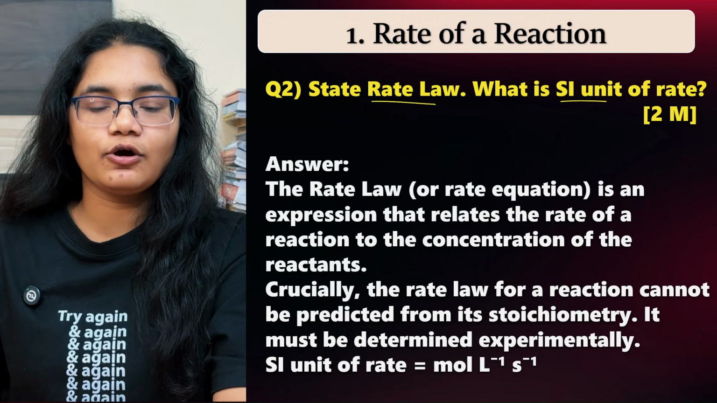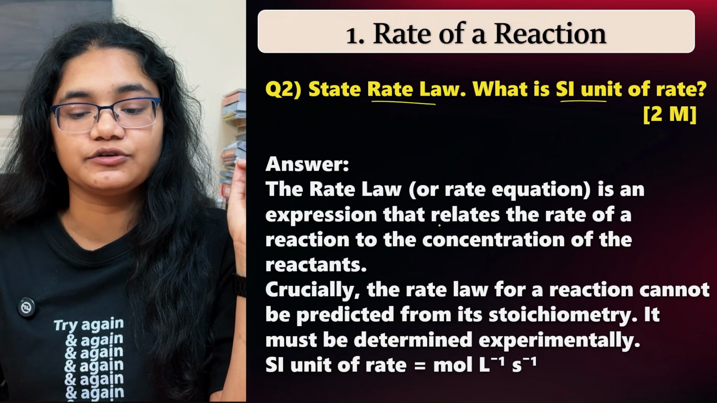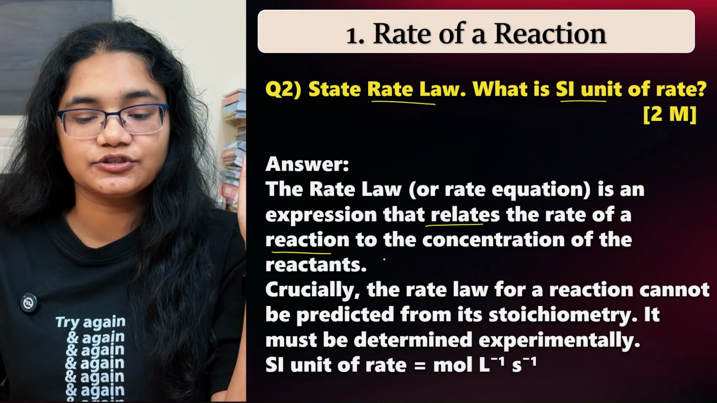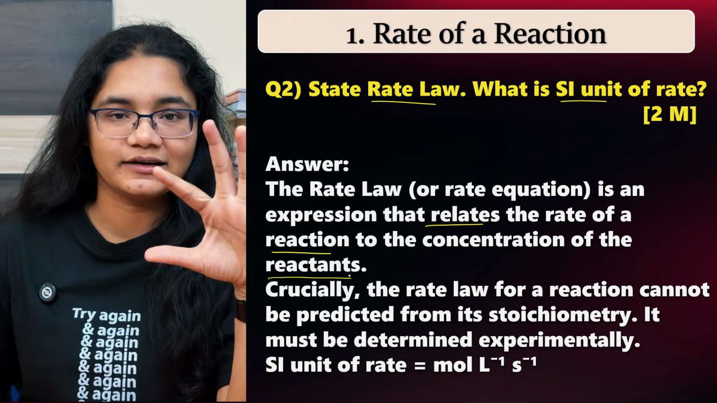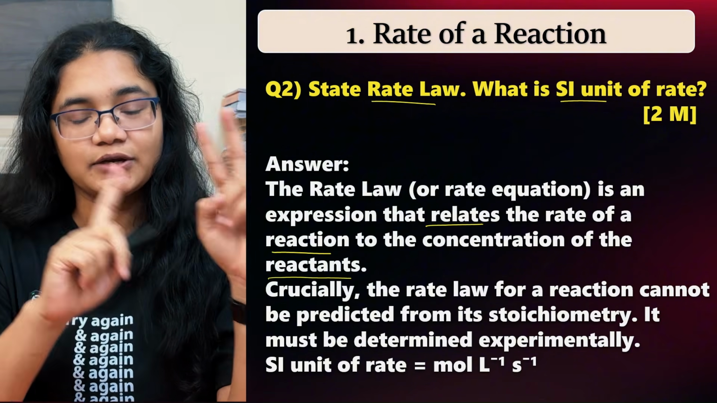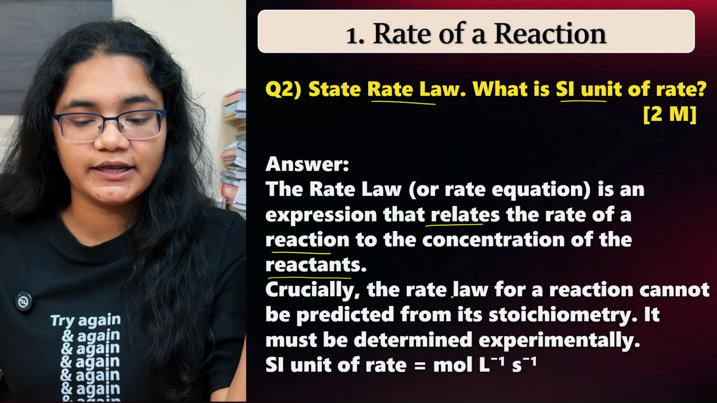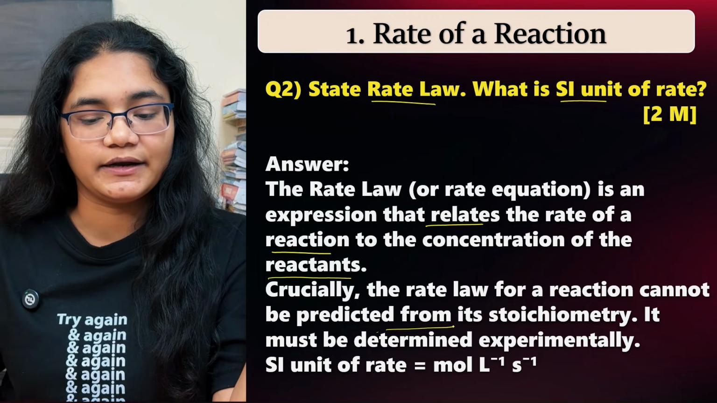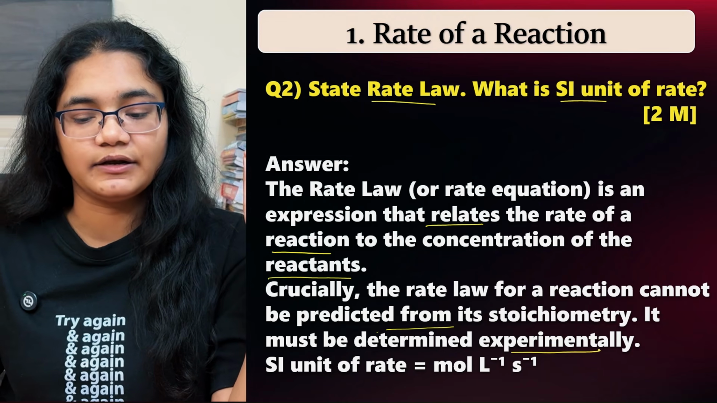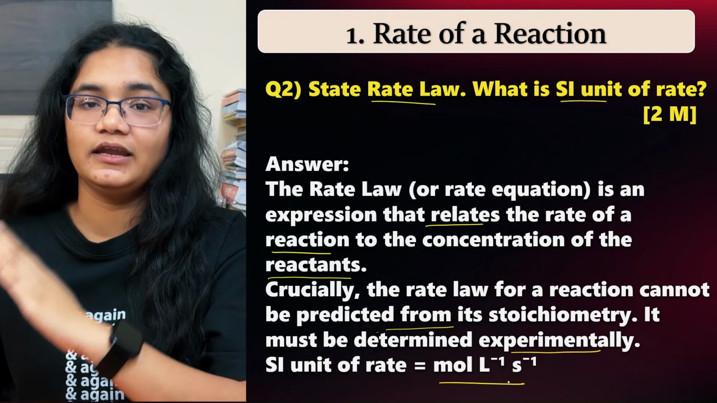Rate law, as you know, is an equation which relates the rate of a reaction to the concentration of the reactants. We know that concentration is a factor of rate of a reaction, so the relation between these two will help you to give the rate law. Crucially, the rate law for a reaction cannot be predicted from its stoichiometry. It has to be determined experimentally. And the SI unit is mol L^-1 s^-1.